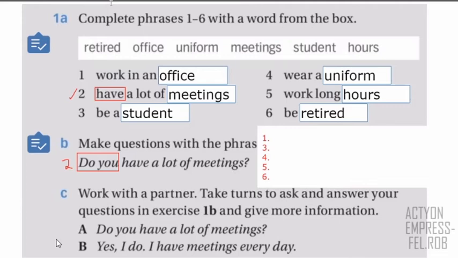Okay, so I think that you have enough time. Listen, pay attention to this part. I need 5 people only, and this time, you are going to type the answer in these spaces. So this is the space for 1. Number 2, no, because in number 2 we have an example: the correct question is, do you have a lot of meetings? So I need number 1, number 3, 4, 5, and 6.